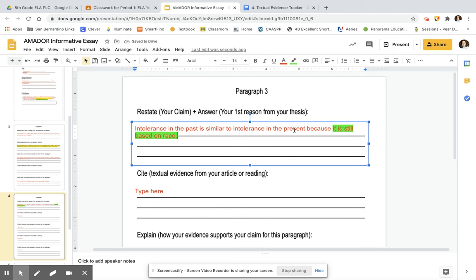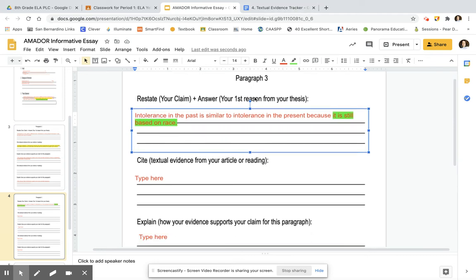That means that every piece of textual evidence we cite needs to support that. Every piece of textual evidence we cite needs to say that it is still based on race. So we're going to go to our textual evidence tracker. Actually, go ahead and pause here if you need to pause. So pause here. Make sure you have your claim. You know what you're looking for. Come back to the video when you're done.